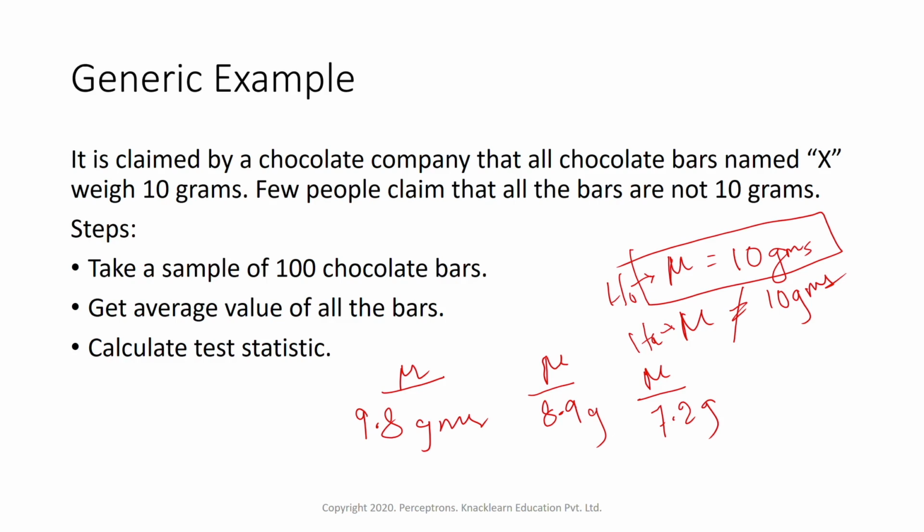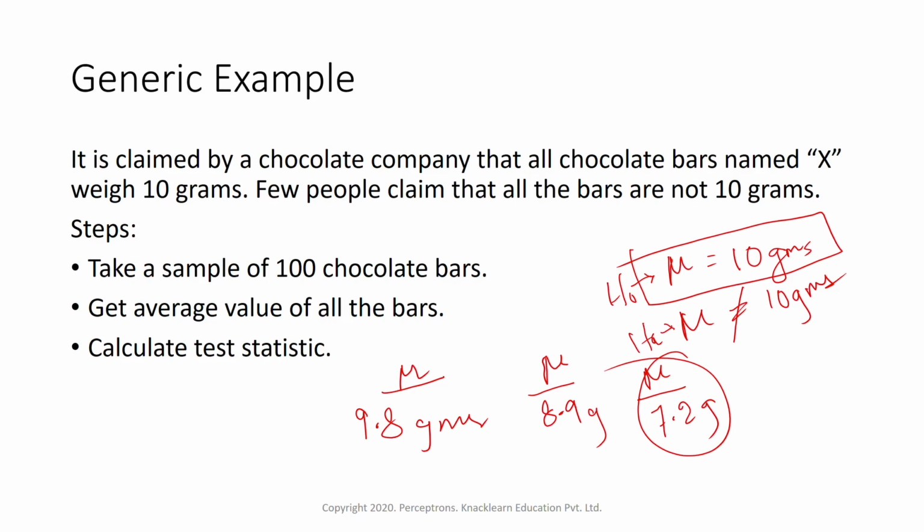In the third case, we can directly reject the null hypothesis because we are confident enough that 7.2 grams is far enough, not matching 10 grams. So we cannot say all the chocolates weigh 10 grams. But when we get 9.8 grams after doing the test, we cannot simply reject the null because it is very near the null hypothesis. We cannot simply reject the null because 9.8 grams is very near to 10 grams as an average.